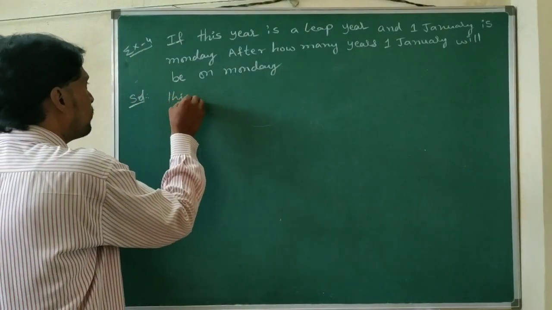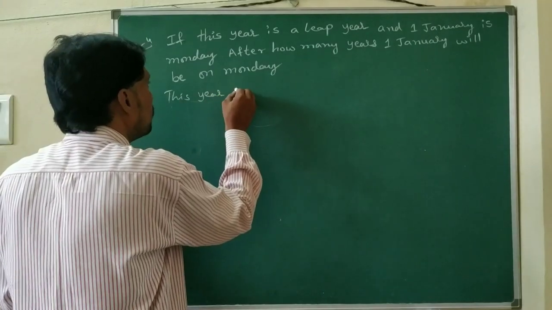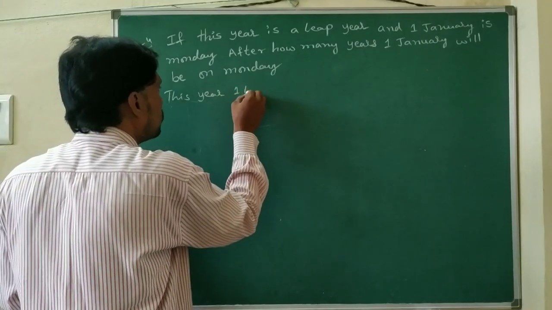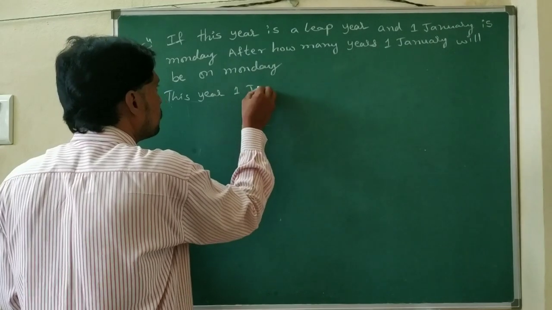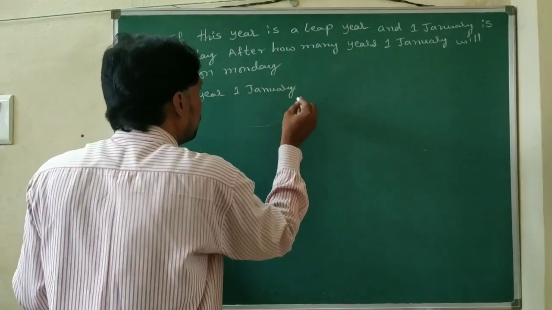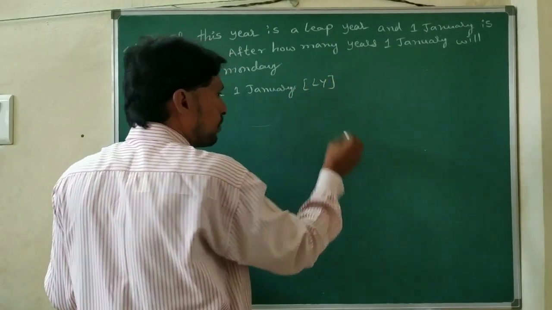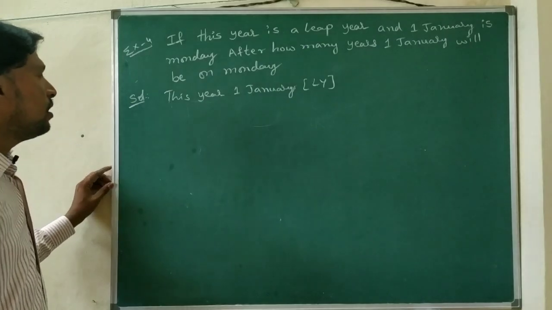This year, 1st January, it is the leap year.